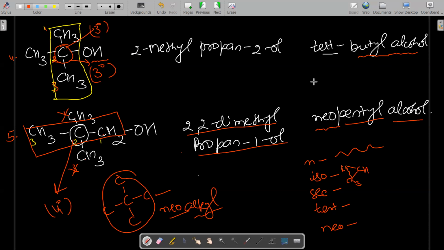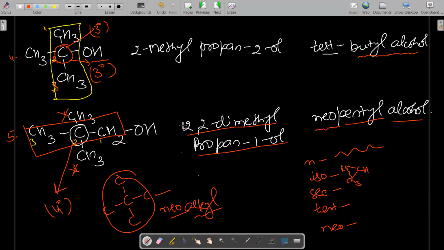Sometimes the question comes, what happens when neopentyl alcohol reacts with SOCl2? So if you know the meaning of neo and how to draw the neo form, then you can draw the structure of neopentyl alcohol.